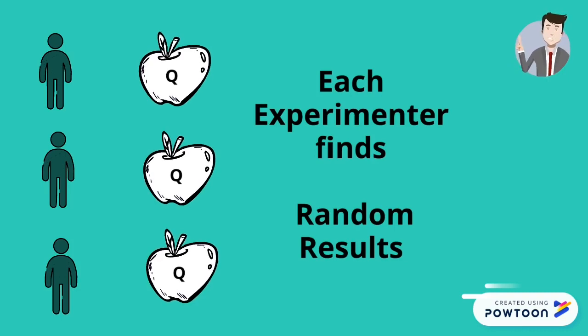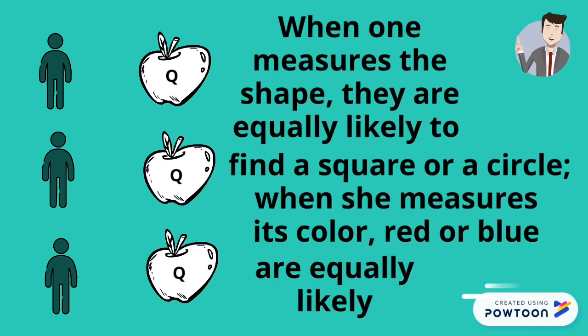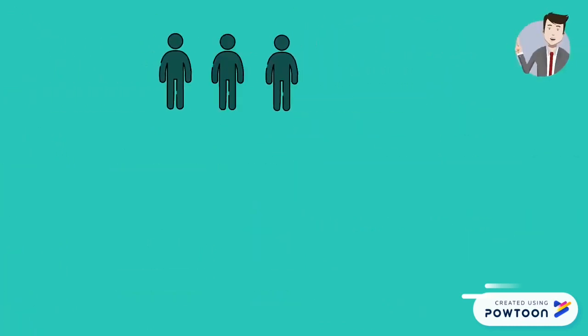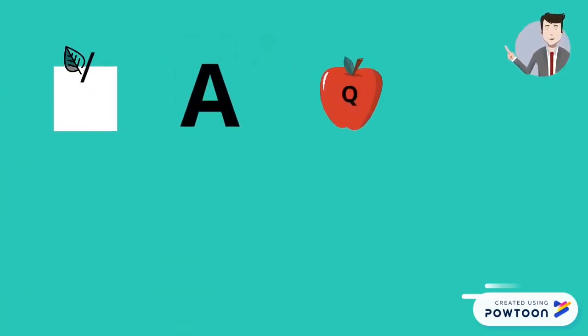When one measures the quapple shape, they're equally likely to find a square or a circle, but when they measure color, red or blue are equally likely. But later, when those experimenters come together and compare their measurements, there's a stunning result. Let us call square shapes and red colors A, and circular shapes and blue colors B.